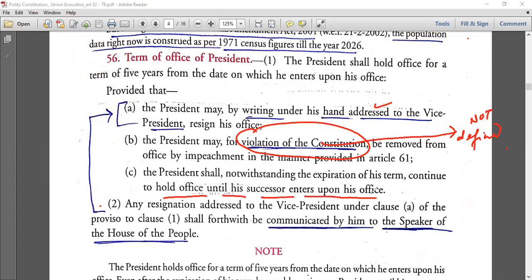Third, the president shall, notwithstanding the expiration of his term, continue to hold office until his successor enters upon his office. This is a very normal term, because it is mentioned in the Lakshmikant book, but I'll twist it. They'll put that it is mandatory for the president to continue to hold office until the successor enters. Yes, it is mandatory. Shall. It is mandatory. Okay?